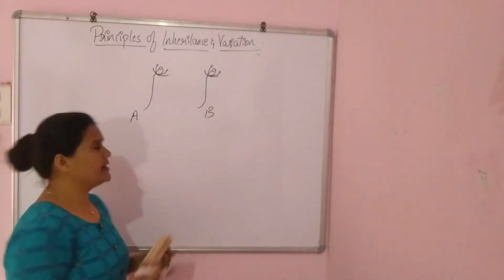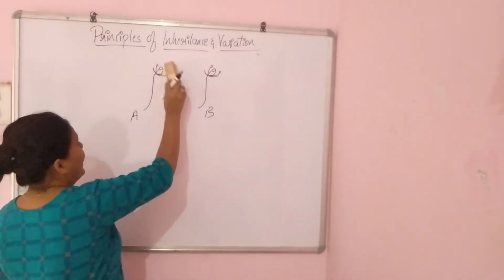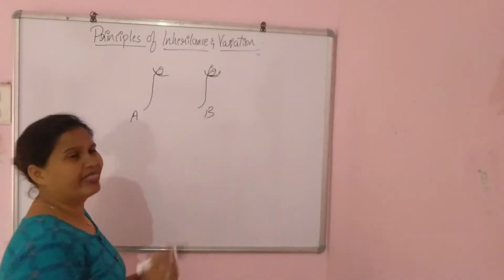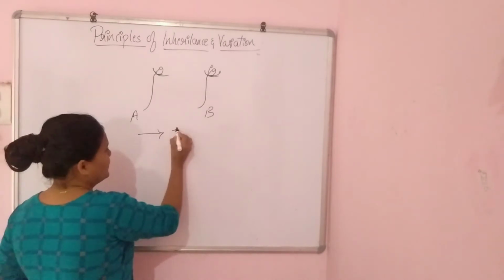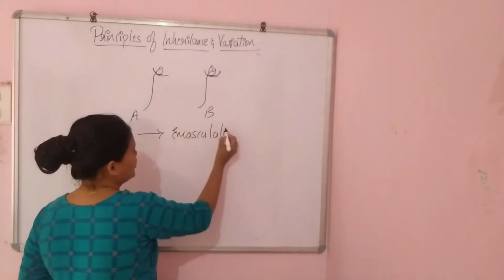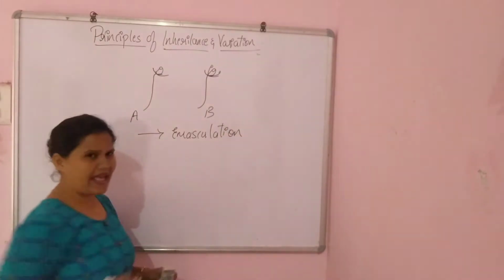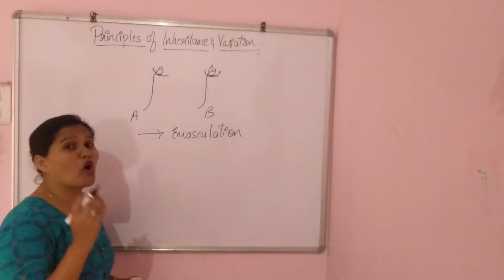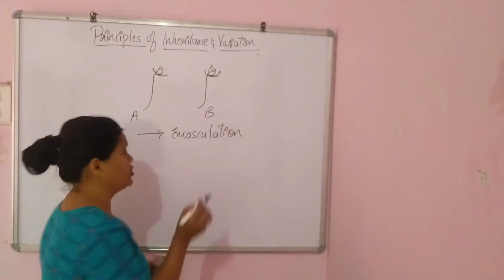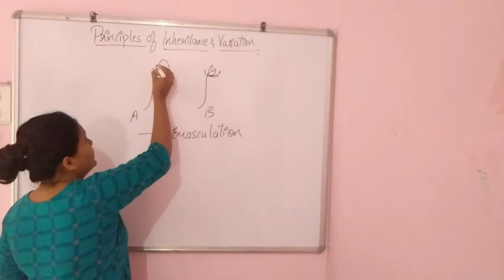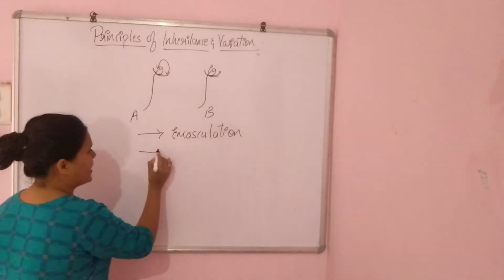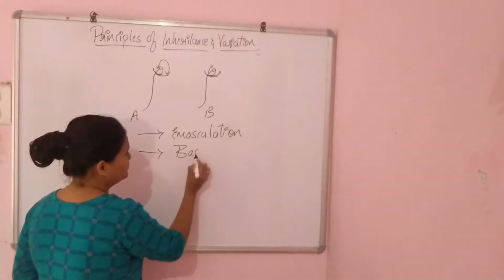So what Mendel did is he removed the anther from this plant. The removal of anther is called what? Emasculation, right? This process is called emasculation, that is removal of anther. And later, in order to prevent any other pollination like cross pollination, Mendel covered this ovary with a bag. So this process is called bagging.